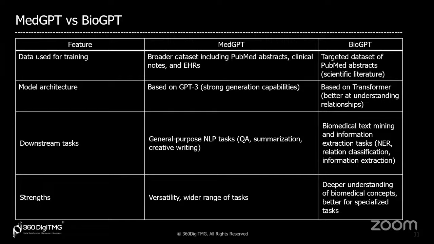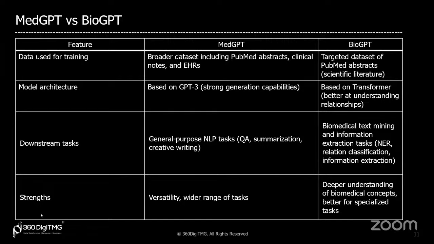So coming to downstream tasks, MedGPT has general purpose NLP tasks: question and answers, summarization, creative writing, etc. But coming to BioGPT, it contains more biomedical text mining and information extraction tasks such as NER, relation classification, and information extraction. So when it comes to strengths, MedGPT has its own advantages.